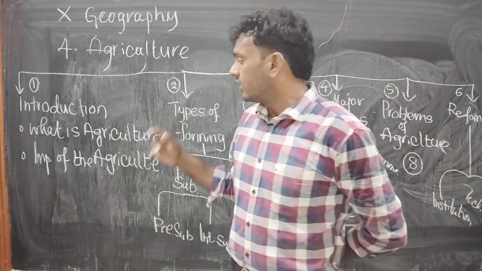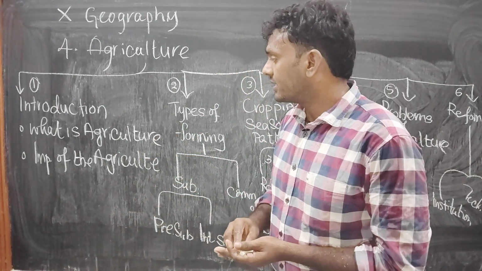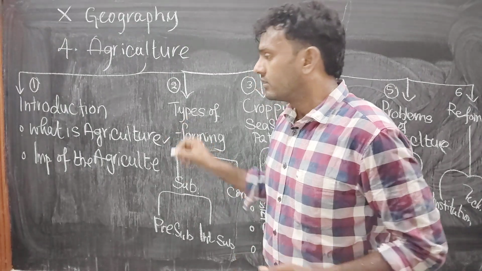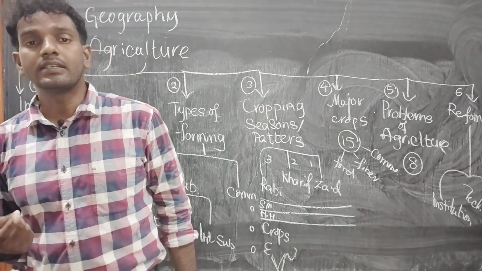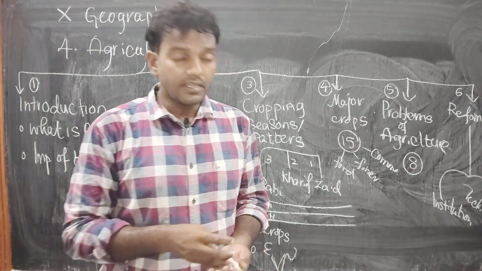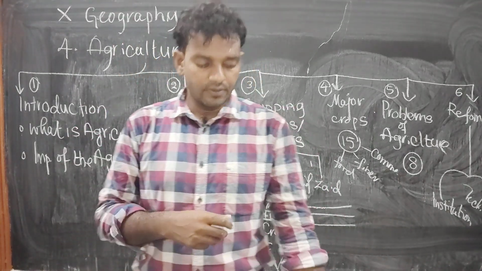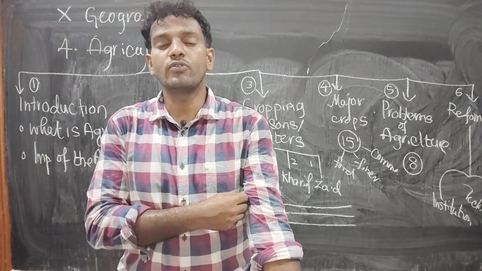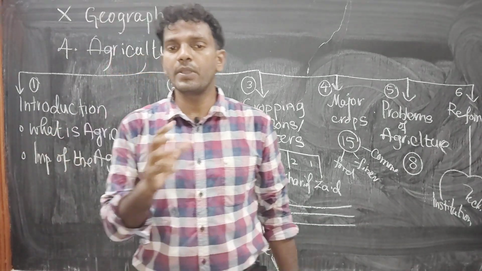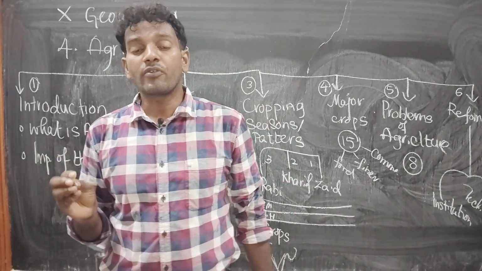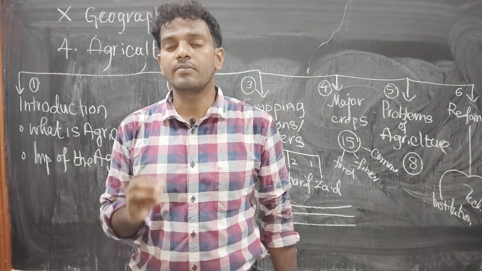It is clear. Coming to the second one, what is the importance of agriculture? It is very easy and also very important. See, every day we are eating food. Where are we getting this food from? From agriculture only. It means it is providing food material for the people. Second, it is also providing raw material for the secondary sector, means industries.